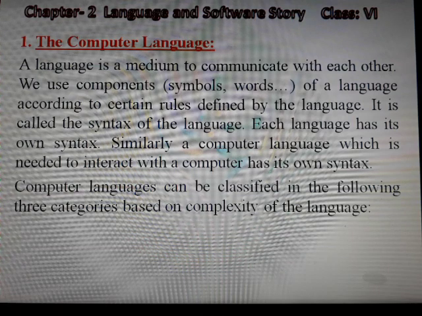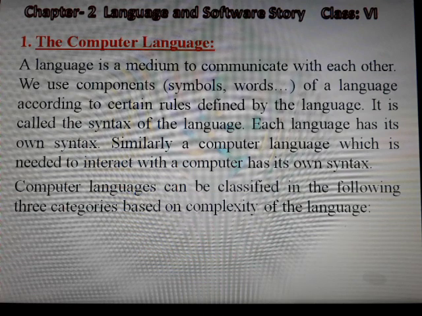Every language has its own syntax or grammar. Similarly, a computer has its own language and its syntax to interact with the user. Without a computer language, a user cannot interact with the computer or cannot work with the computer.